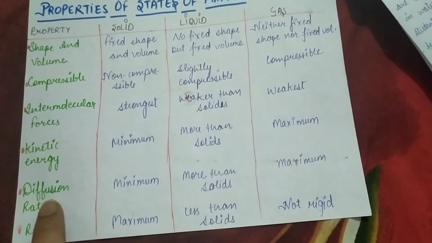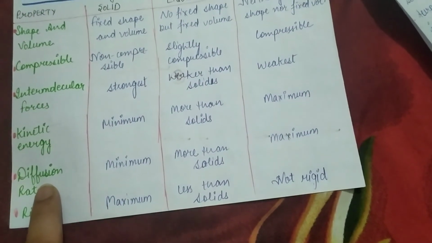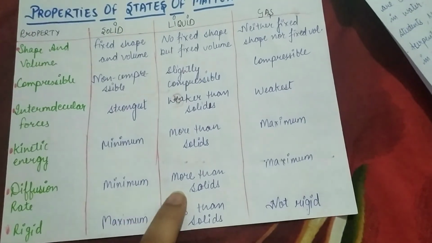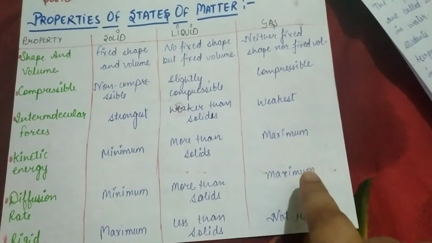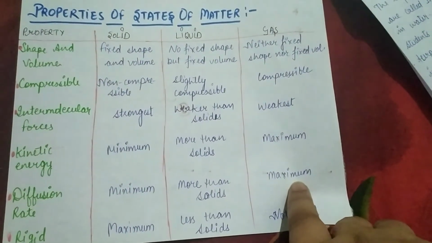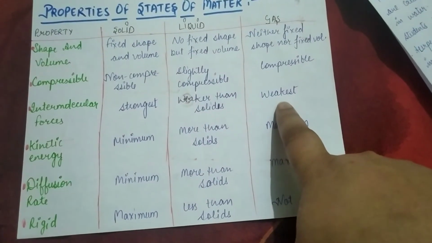Then the next is diffusion rate. Diffusion rate is flow rate, whether they can flow or not. Solids cannot flow, liquids can flow, and gases have maximum diffusion rate, that is, they can flow easily because they have the weakest forces.